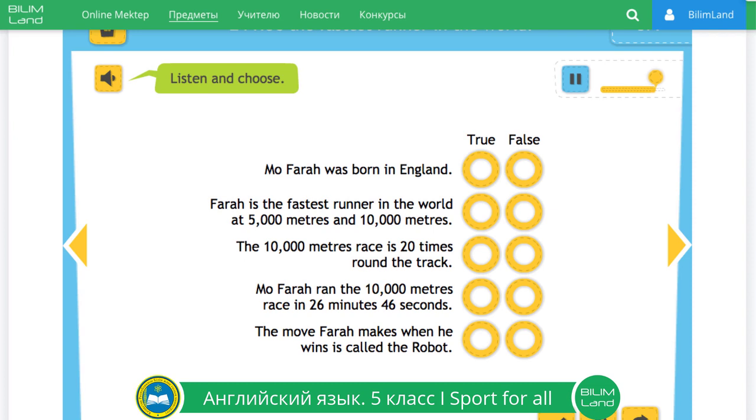Mo Farah also makes the most interesting move after the race. He makes an M on his head with his hands. It's called the Mobot. He's the greatest.